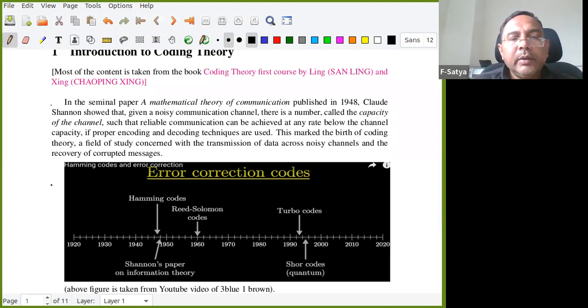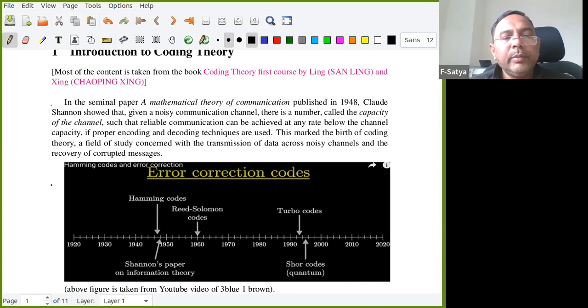What he said is that given any noisy communication channel, there is a number called the capacity of the channel such that reliable communication can be achieved at any rate below the channel capacity, if proper encoding and decoding techniques are used.